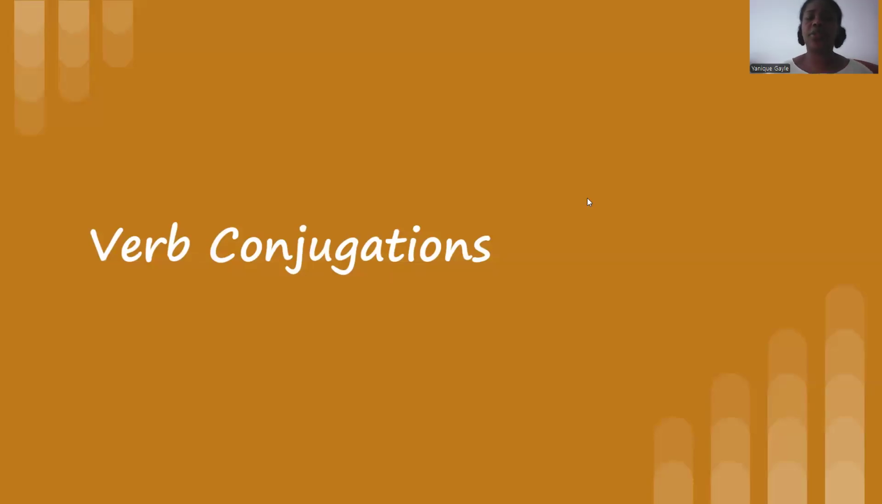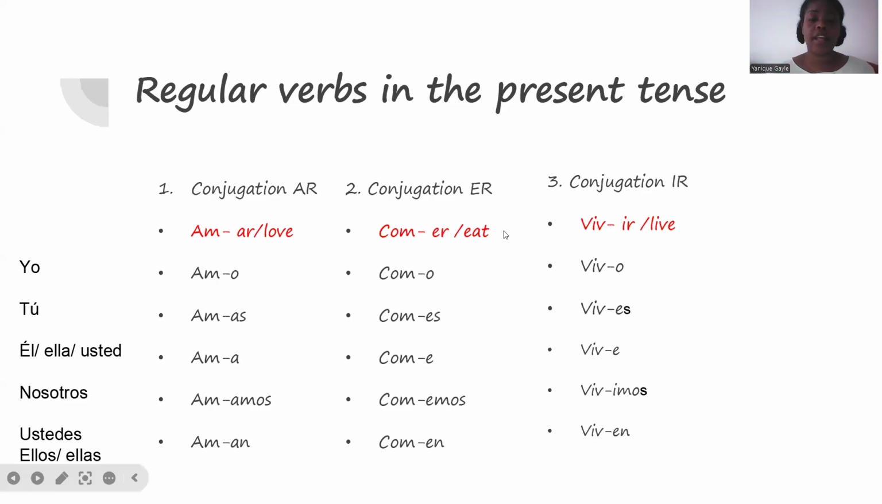Let's continue with the verb conjugations in Spanish. The first group of verbs that we will start off with is the AR verbs. Just to remember, there are three groups of verbs in Spanish: AR, ER, and IR. And then we have the irregular verbs that really don't follow all these rules. So let's start off with the AR verbs.